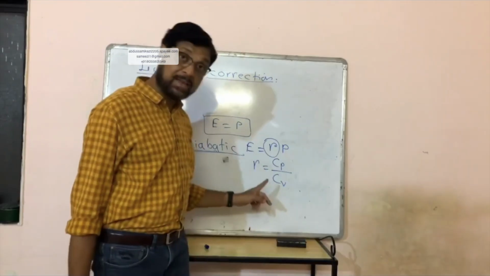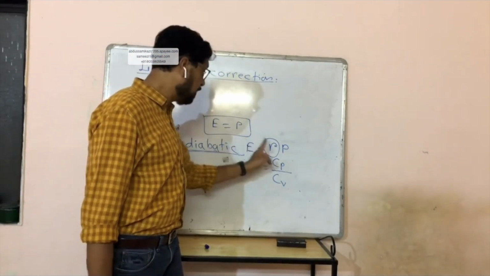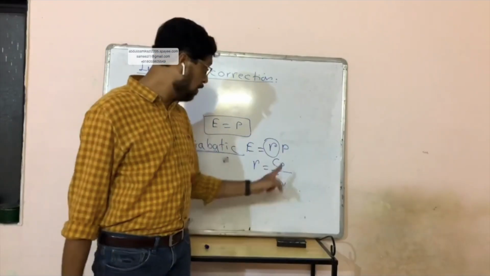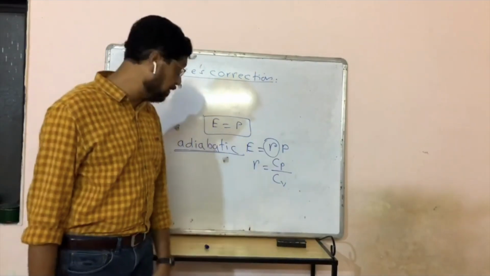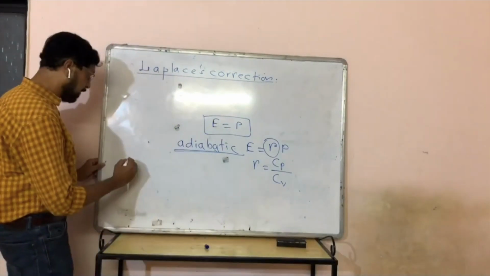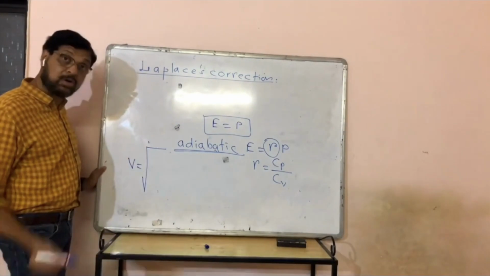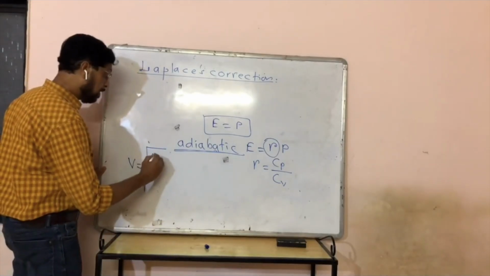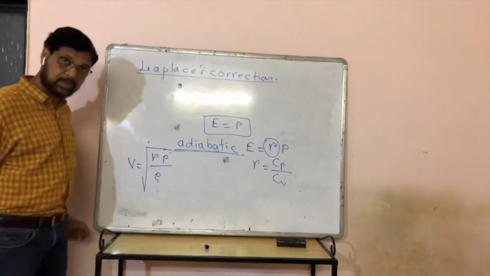So according to Laplace, the bulk modulus should not be equal to P, it should be equal to gamma P, whereas gamma is ratio of specific heats, Cp upon Cv. So Laplace's correction says that V is equal to under root, not P, but gamma P by rho.